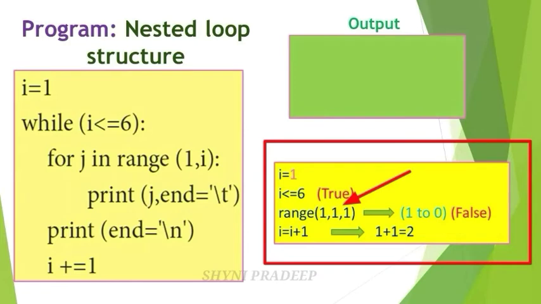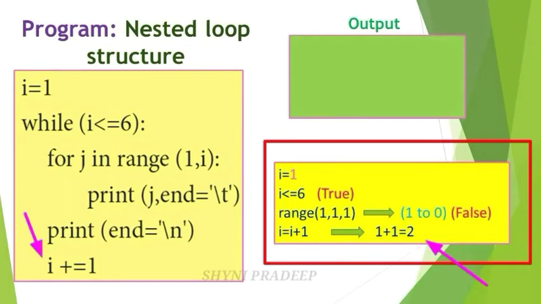Here the start value is 1 and the stop value is 1. How will you calculate the end value? 1 minus 1 means 0. So you cannot generate the list of values from 1 to 0, and this condition becomes false. If the condition is true, you execute the statement, but this condition is false, so you skip that statement and see here: print with end equal to backslash n. Backslash n means new line, so the cursor moves to a new line.